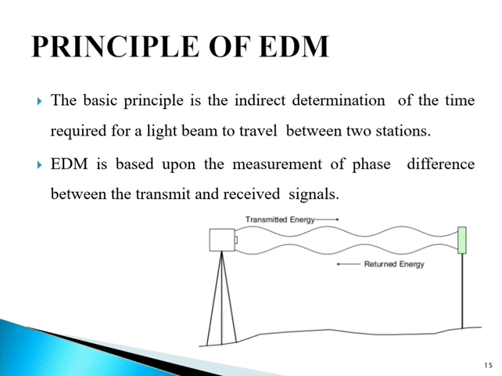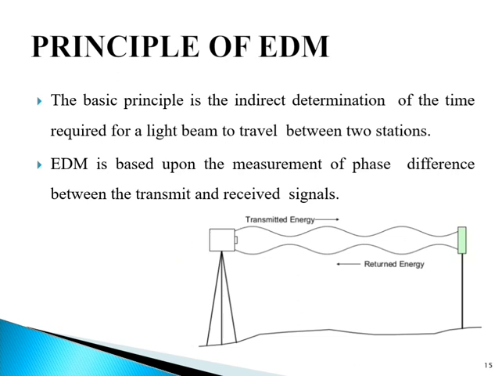So let us understand the principle of EDM. EDM is a general term embracing the measurement of distance using electronic methods. In the electromagnetic distance measurement method, distances are measured with instruments that rely on propagation, reflection, and subsequent reception of either radio, visible, or infrared waves.